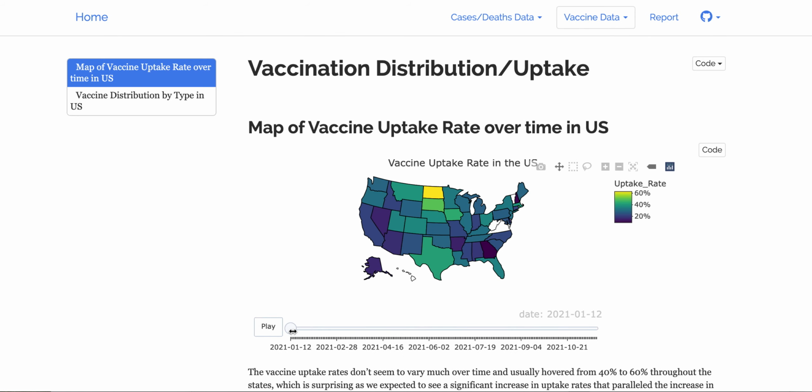And here we showed the interactive map and graphs related to vaccine uptake over time in the US. And to our surprise, the uptake rate stayed constant, floating around the 40 to 60% rate throughout the states and time.